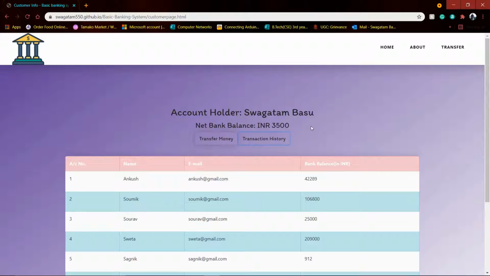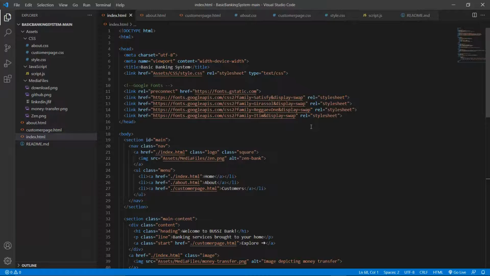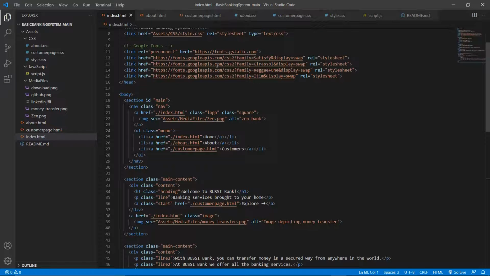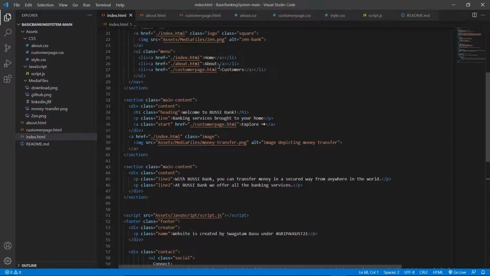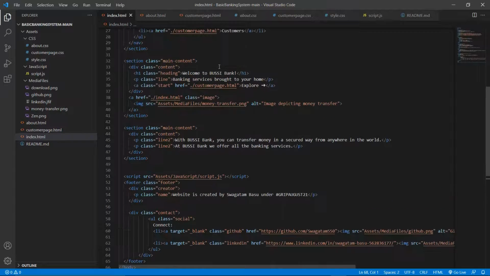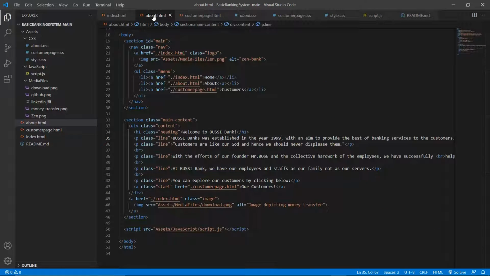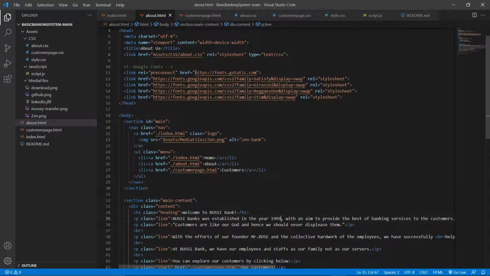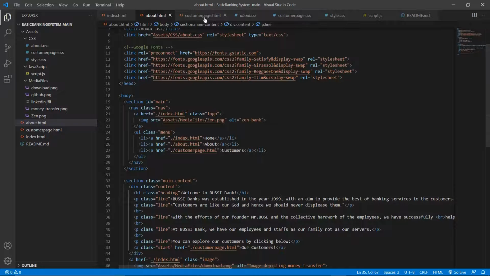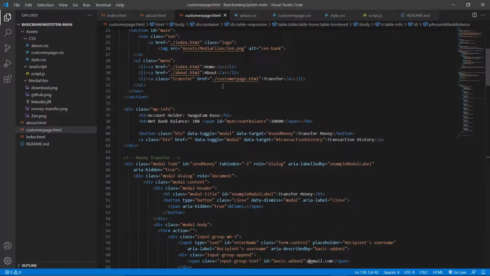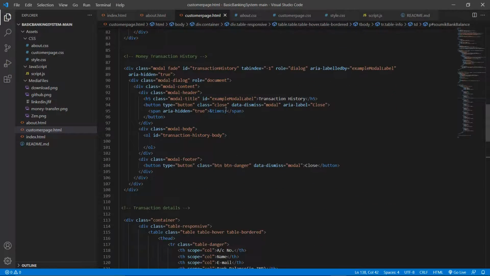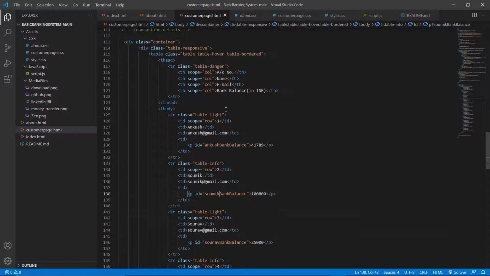So let's move to my code. So here is the code. This is the index page, that is my home page, where I have created the button, the links and the description of my website. In the about page, here is the code where I have written about the bank and why the company has been created. In the customer page, it is where I have created the customers, where my transaction and my amount are shown, and where my main transaction function works.